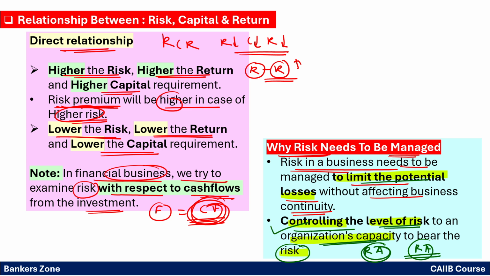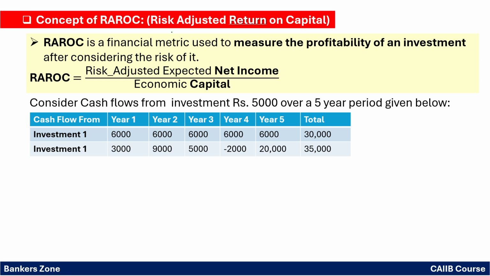So to limit the potential losses and to control the level of risk in the organization, we are managing the risk. Okay. Now see, the concept of RAROC. What is RAROC? RAROC stands for the risk adjusted return on the capital. In one line, if I have to say, it is the return.